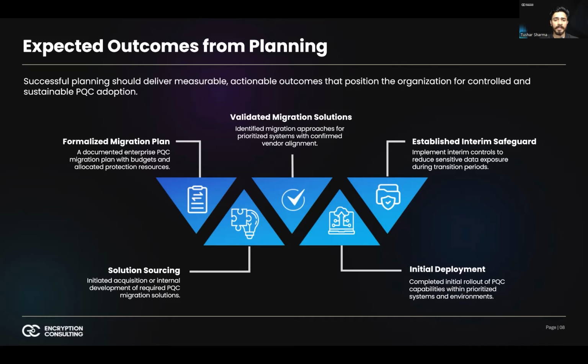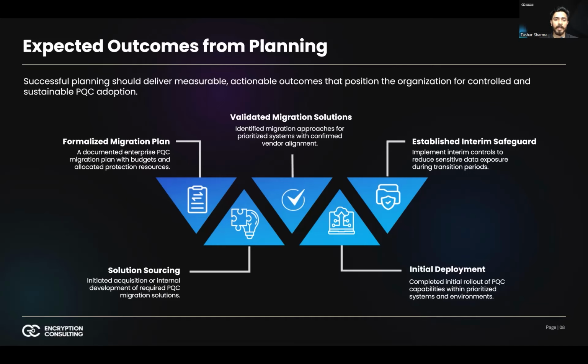The fourth is that effective planning triggers acquisition or internal development activities. This is the point where planning transitions into tangible movement. Procurement processes are initiated for hardware upgrades or vendor-supported PQC solutions. Engineering teams begin developing or integrating quantum-safe cryptographic libraries. Testing environments are provisioned. Contracts are negotiated. That means vendors are engaged and terms of products, services, delivery, and support are finalized to enable PQC implementation. Internal capability building may begin, including staff training and architecture redesign efforts. When planning produces procurement orders, engineering sprints, and allocated funding, it signals that the organization has moved beyond conceptual readiness.